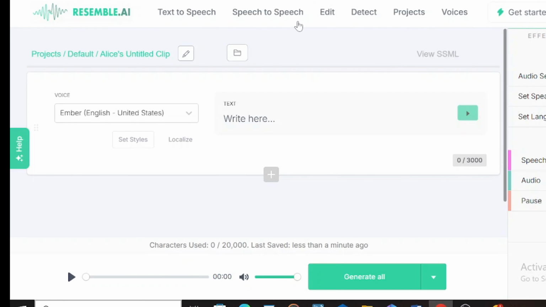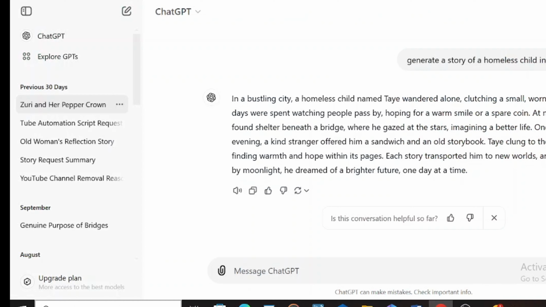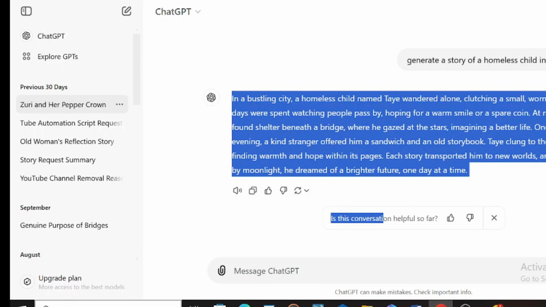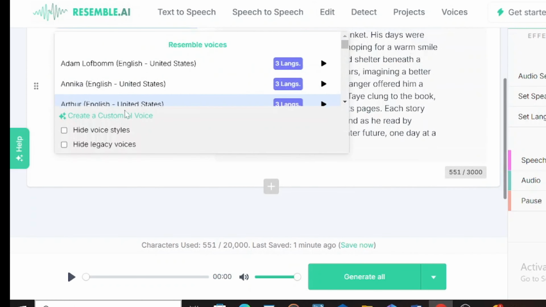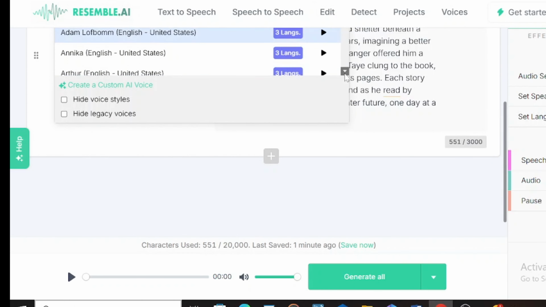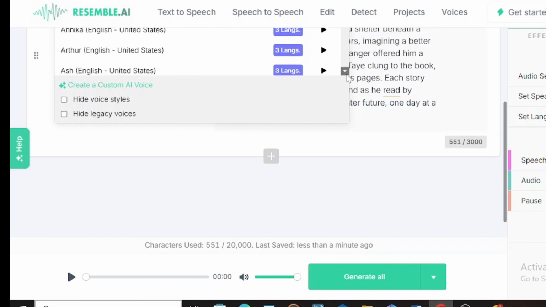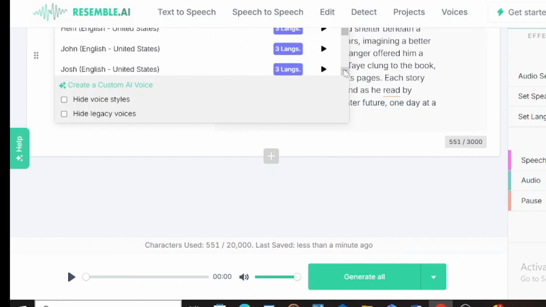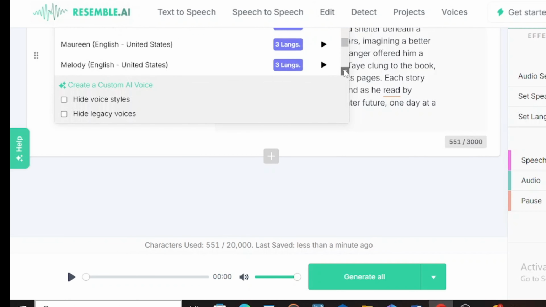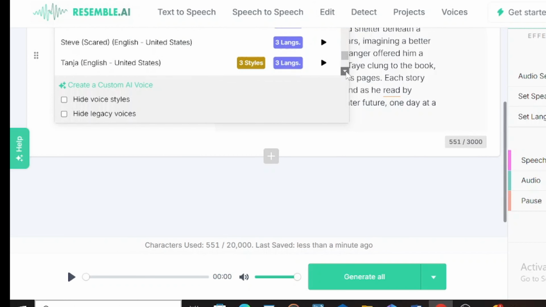So it has opened. The next thing I'm going to do, I'm going to go back to my ChatGPT and copy the text, come to my resemble.ai. Here, this is where I want to paste it. Then which type of voice do I want? I have to choose a voice that I want, and I'm checking.